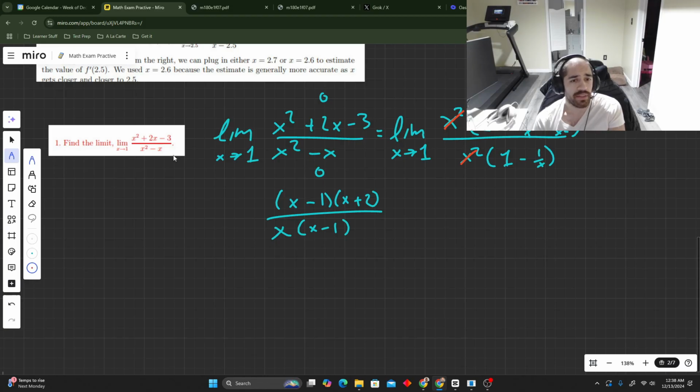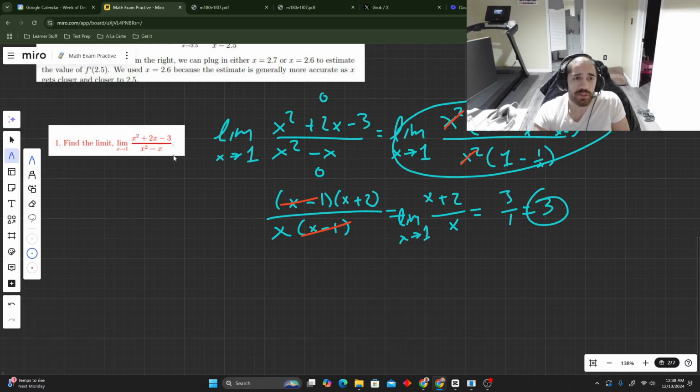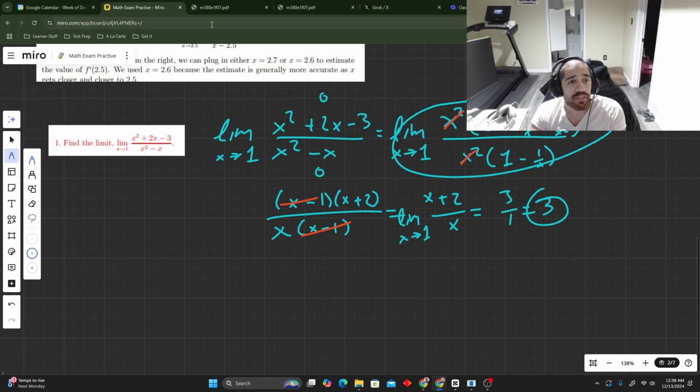Okay. Then these two things cancel. What are you left with? You're left with x plus 2 over x. But you're still taking the limit as x goes to 1. Plug in 1 here, you get 3 over 1. This is equal to 3. That's the answer. Boom. This technique, you will see it again, but mostly when you're taking the limit to infinity, alright? That's another day. That was the wrong process, but you live and you learn, alright?